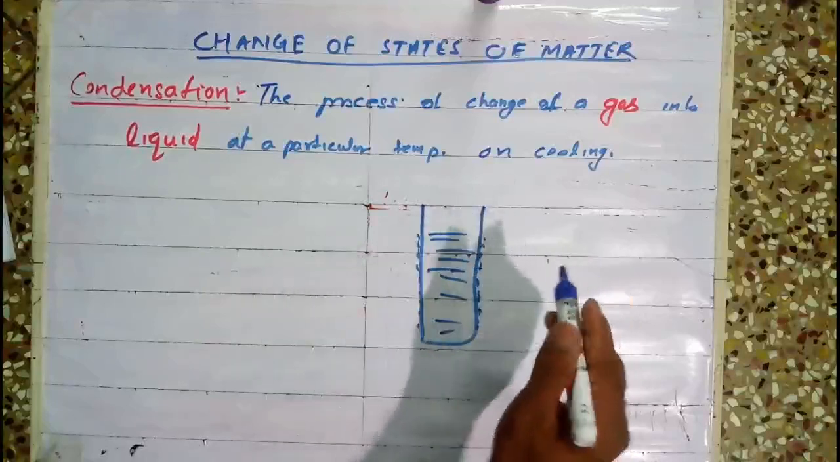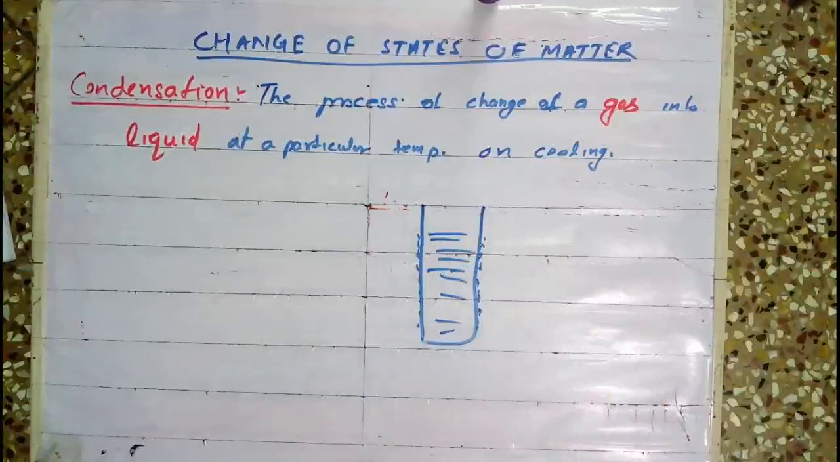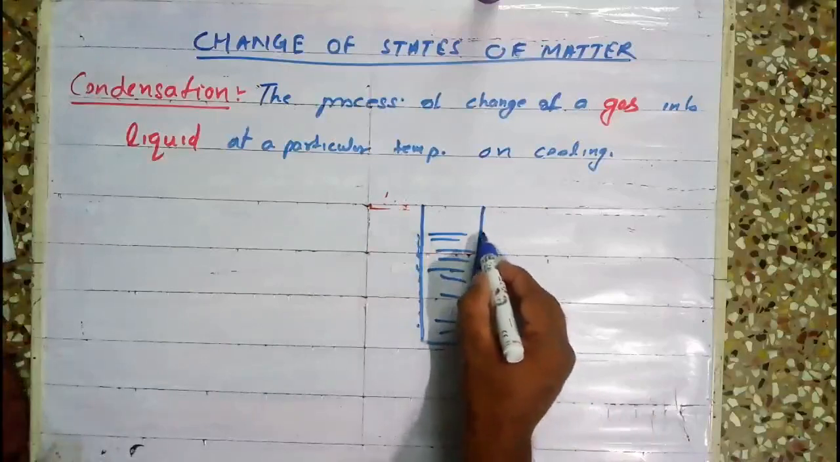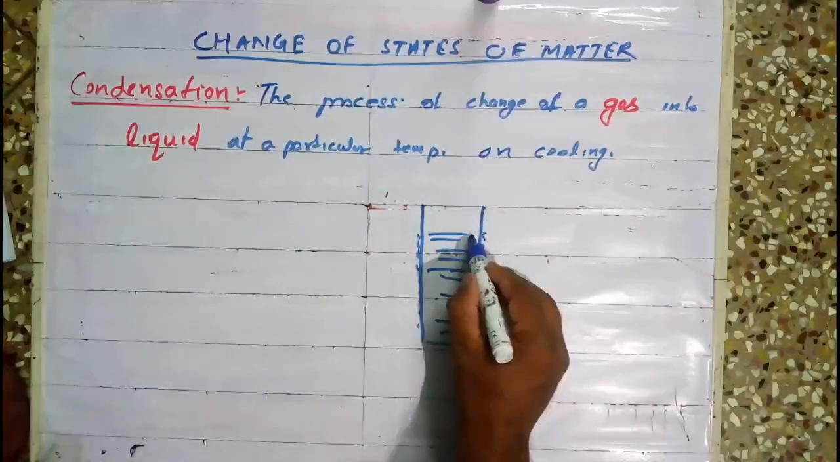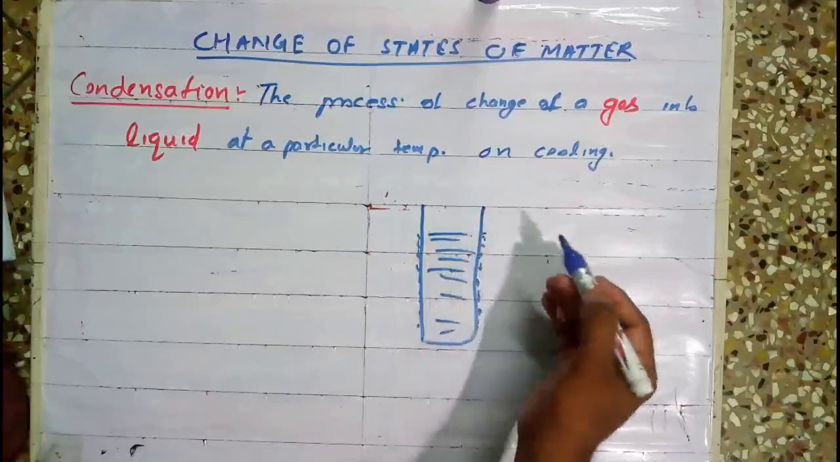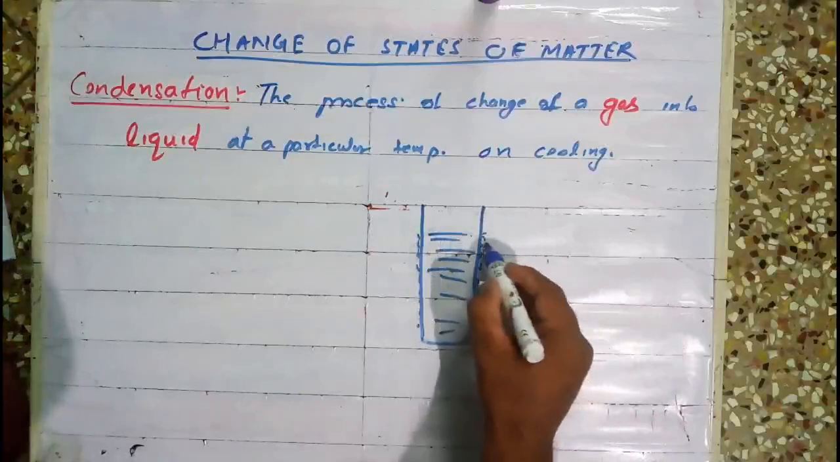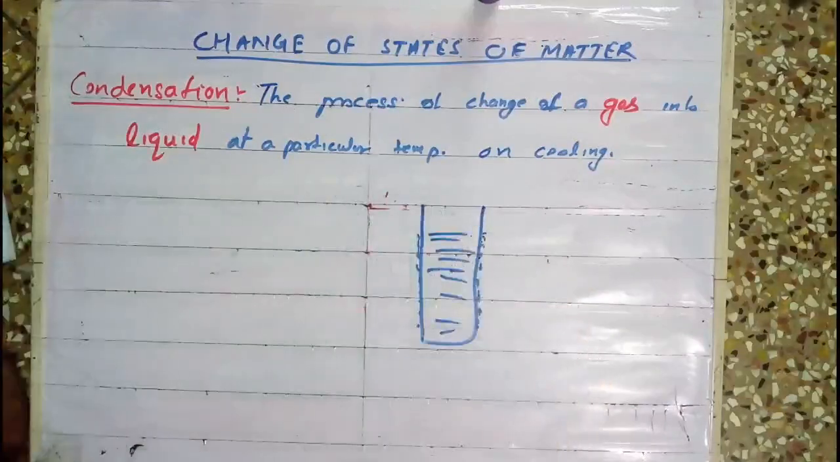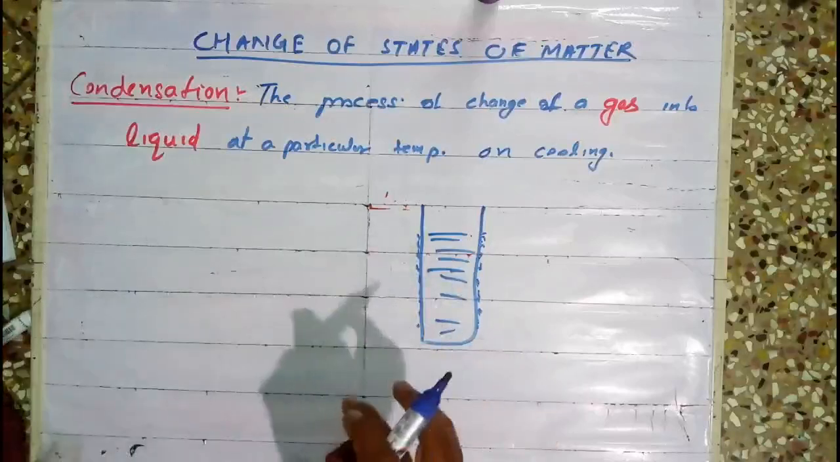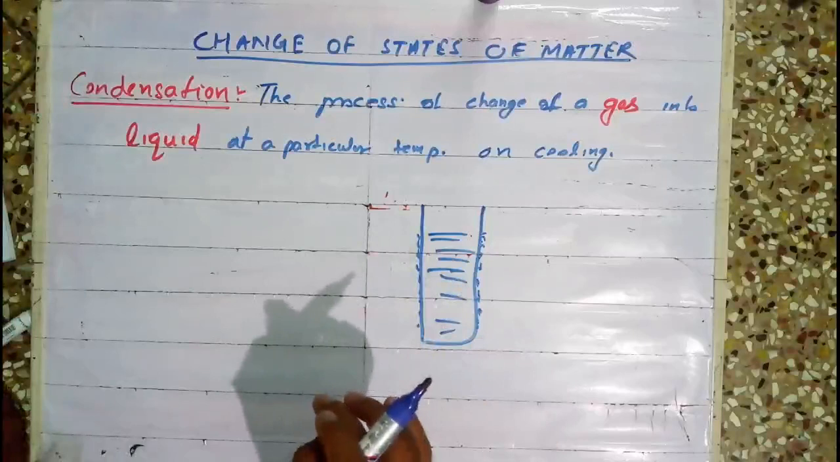In the atmosphere, water vapor is there. Water molecules in the form of water vapor are there. When they come in contact with the cold surface of the glass, because the cold water is there, the surface of the glass is also cold, they convert into water droplets and attach to the wall of the container. Clear? This process is called condensation.